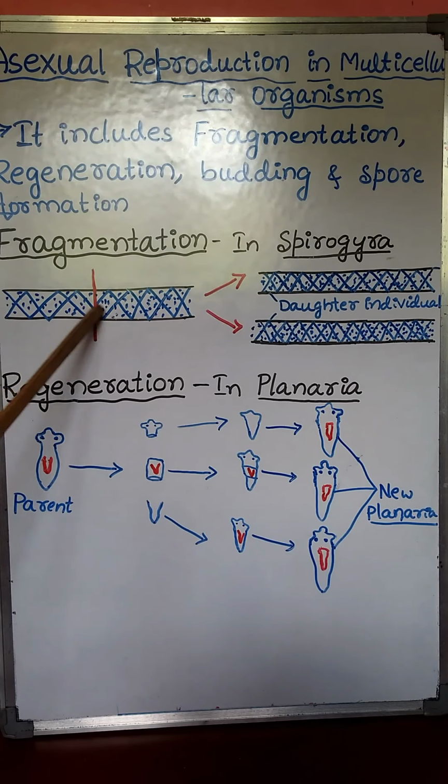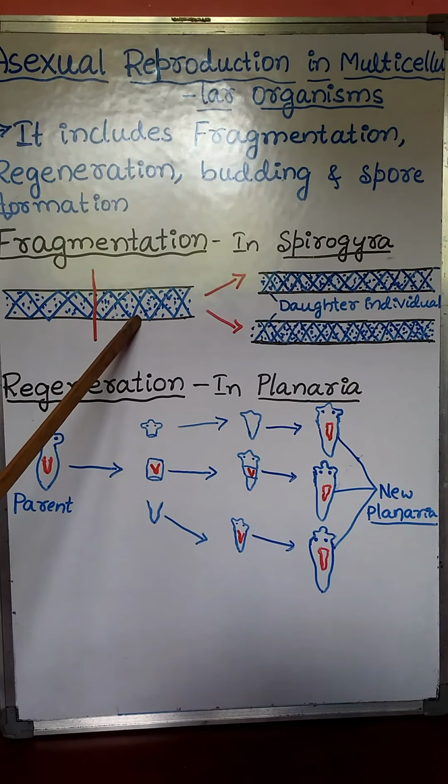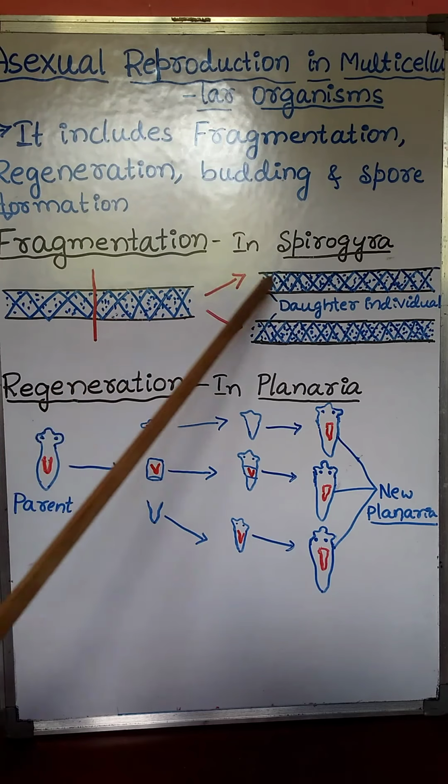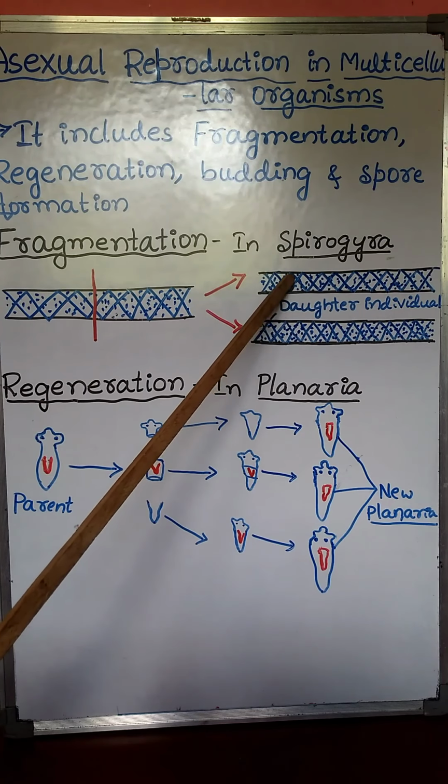See here, this is the matured Spirogyra. Here, due to some mechanical disturbance, it produced two fragments. This portion forms one fragment and this portion forms another fragment. Later, these fragments grow into new individuals.